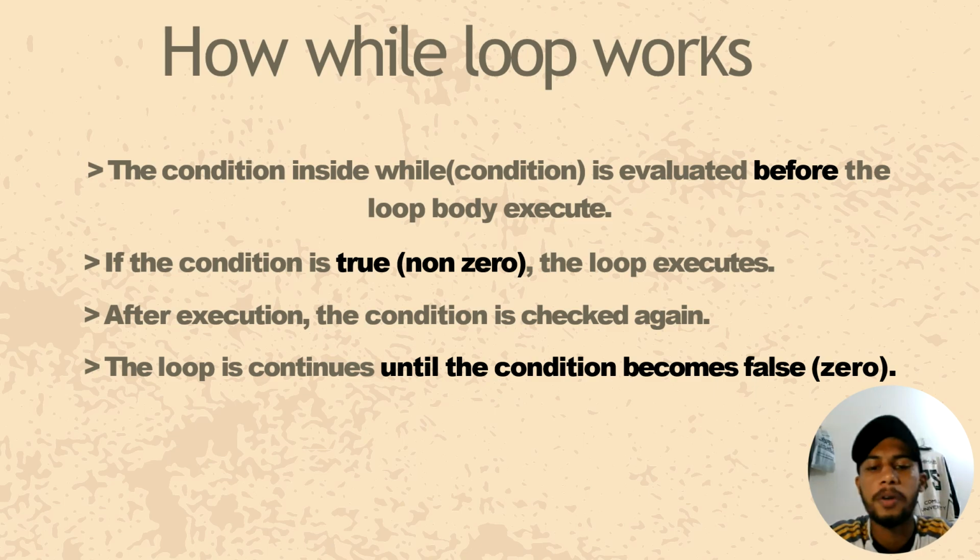How while loop works. Here's how it works step by step. The condition inside the parenthesis is checked first. If it's true, then the loop body executes. After that, the condition is checked again. The loop continues until the condition becomes false, so it's called an entry-controlled loop since the condition is evaluated before the body runs.